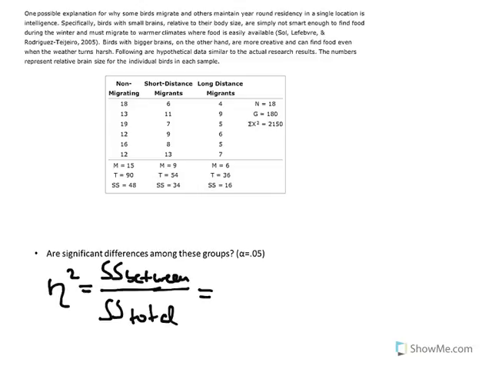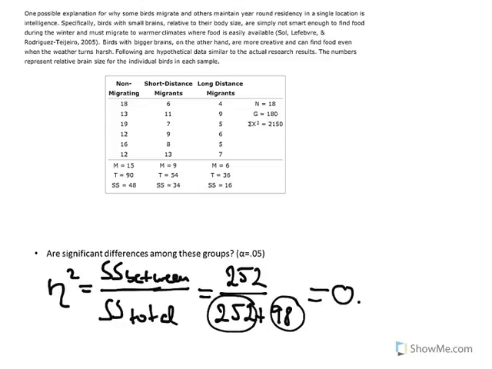So that's the sum of squares between over the sum of squares total. From the previous problem, we had sum of squares between 252 over 252 plus 98. The 98 was for the within, sum of squares within, right? And this is the sum of squares between. So this is going to be 0.72. So now we can say that 72% of the variance is accounted for by the brain size of the birds.